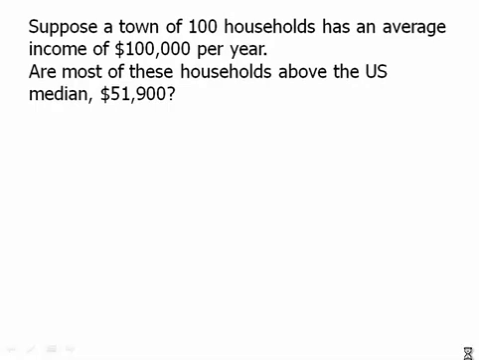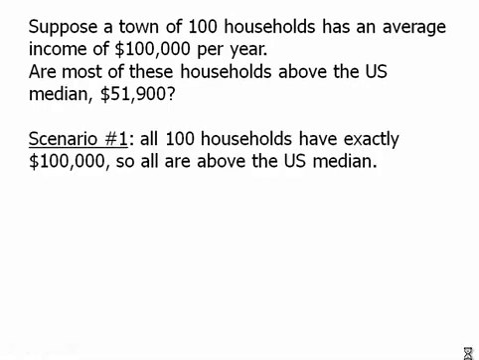Well, scenario number one would be all 100 households have exactly $100,000 in annual income. And so that means that every single one is about double the median for the United States. So everyone in the town, this would be a town of great prosperity. This is a town where everyone is doing quite well. So that is one story.